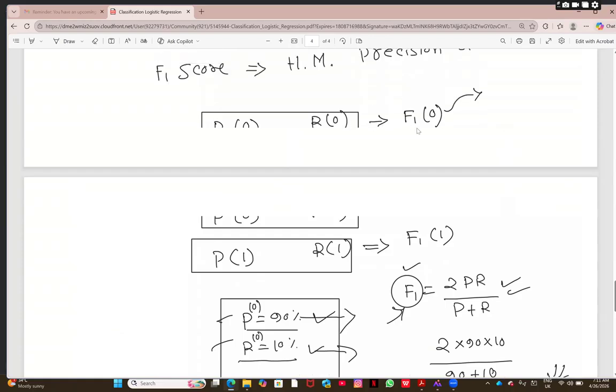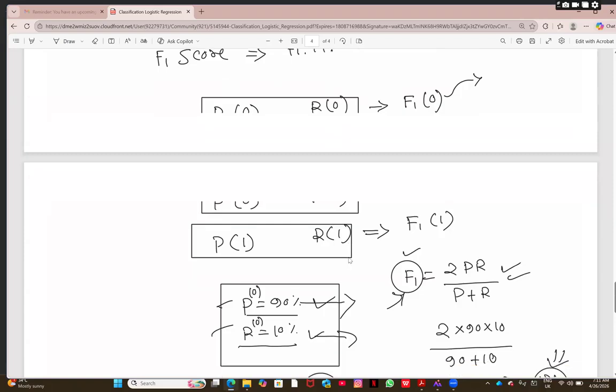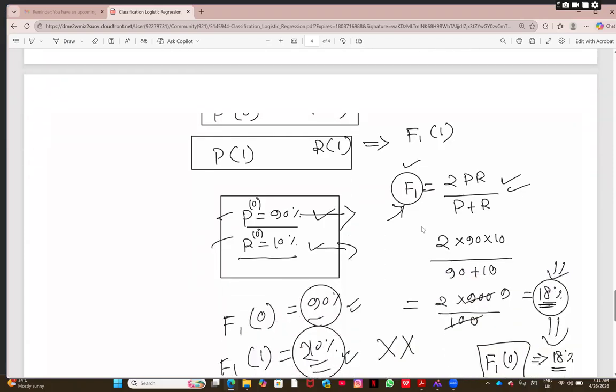We say that F1 of 0 is nothing but the precision of 0 and recall of 0, that is the actual. And F1 of prediction equal to precision of prediction and recall of prediction. And then the formula is F1 equal to 2PR, meaning precision and recall, divided by P plus R.